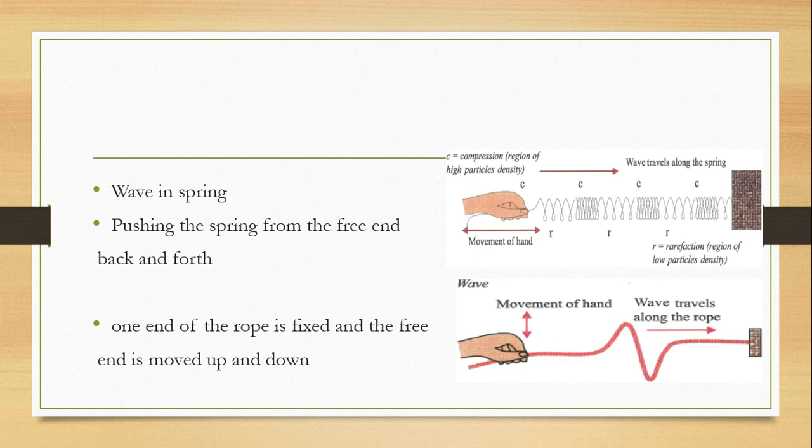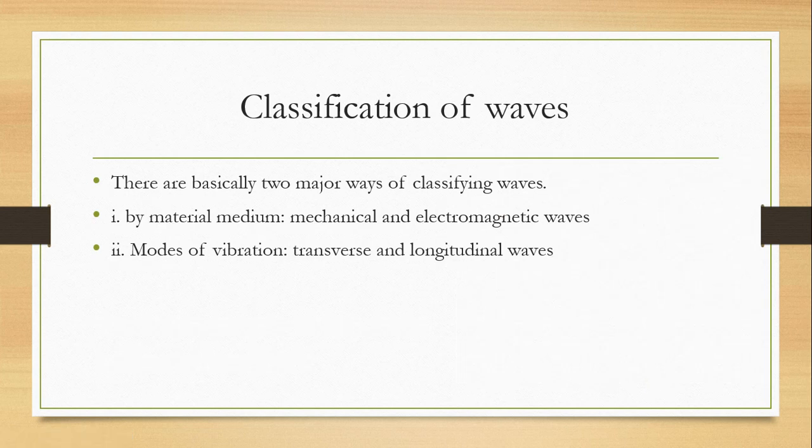Then if you move it up and down, you have crest and trough. And we have two major ways of classifying waves. One, by material medium, which is mechanical waves and electromagnetic waves. Two, by mode of vibration, which is transverse waves and longitudinal waves.